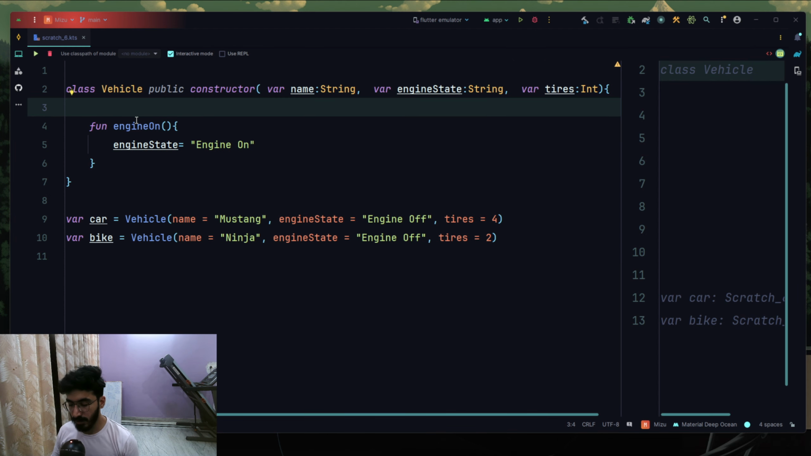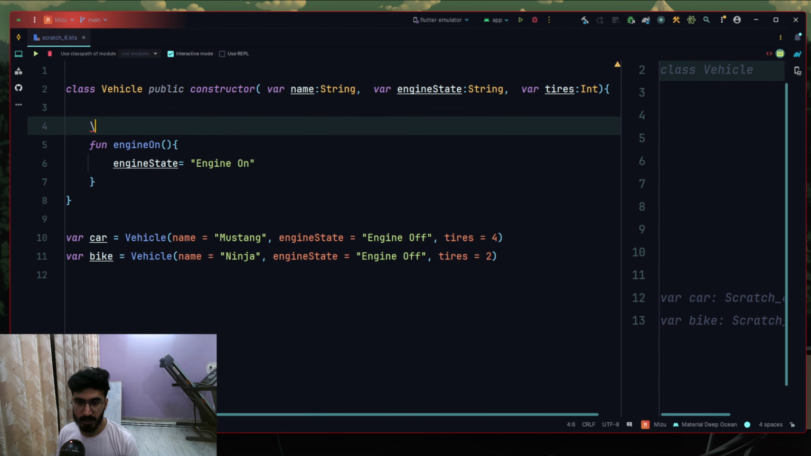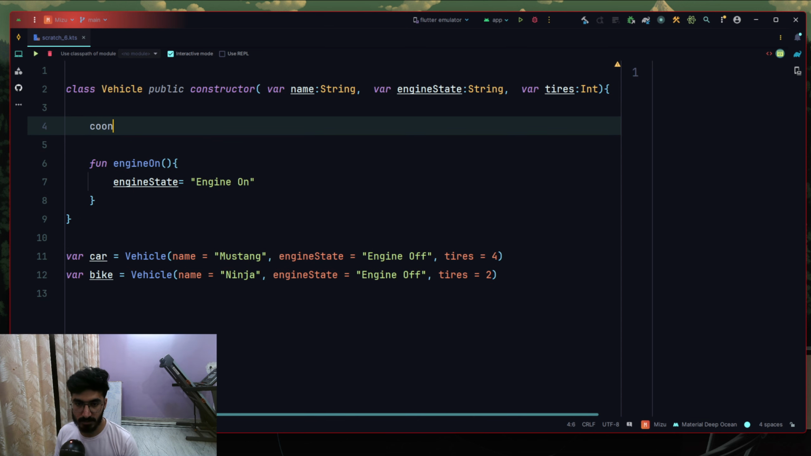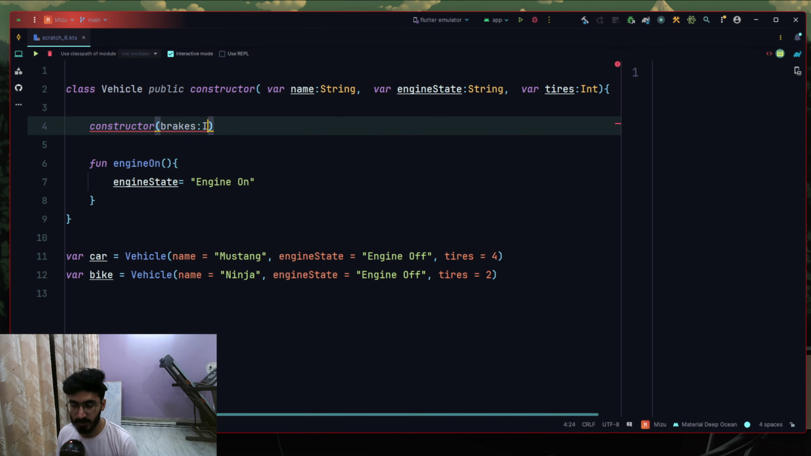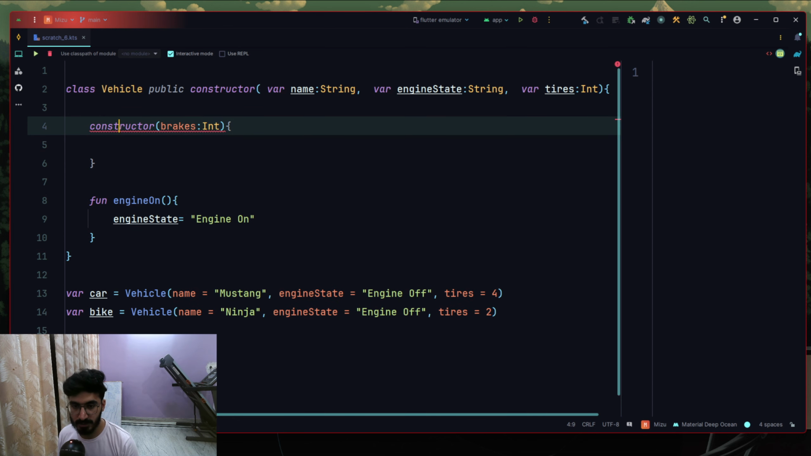Now let's try to actually understand the concept of secondary constructor in the case of classes. Let's try to make a secondary constructor here. In order to make a secondary constructor, let's say constructor, and as you can see, the keyword is allowed right here. Let's say brakes, right? Brakes is a new thing that I want to introduce, but I cannot simply just say brakes and be done with it. We cannot just simply make another constructor.